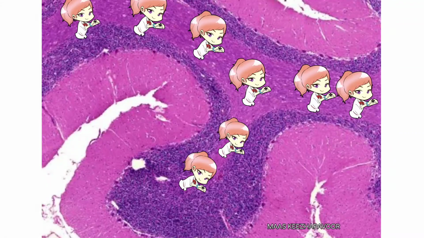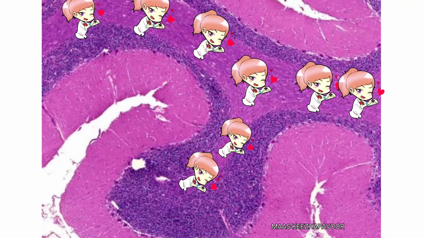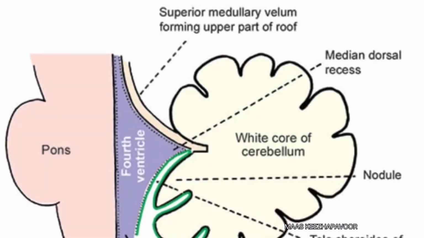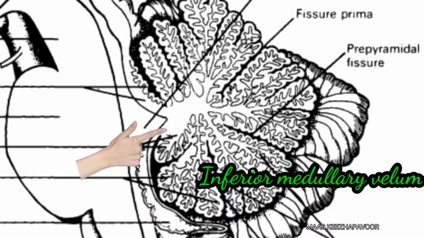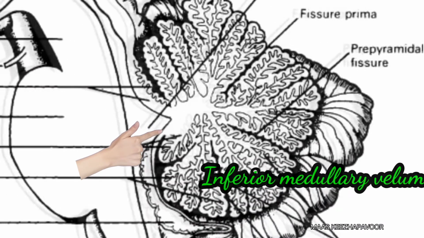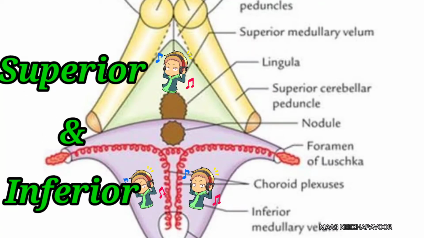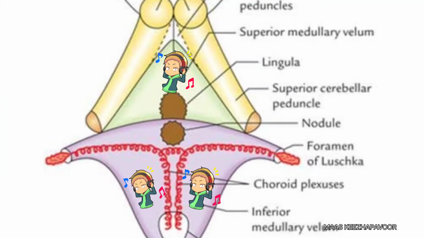The central core of each cerebellar hemisphere is formed by white matter. The cerebellar peduncles continue into white matter. The white matter of both sides is connected by thin lamina of fibers. The upper part of this lamina is the superior medullary velum and lower part is the inferior medullary velum. Both superior and inferior medullary velum take part in forming the roof of fourth ventricle.